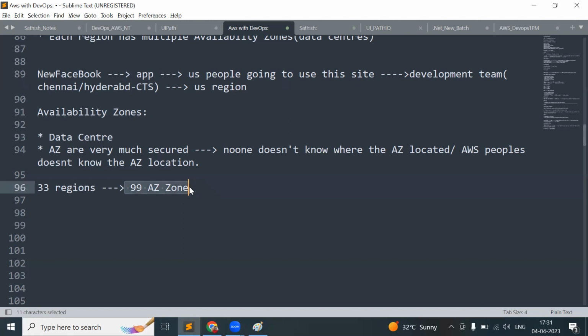For these 99 availability zones, we are not aware of the location, but we know the regions only. It is in North Virginia, or Ohio, or Singapore, or Mumbai, or Hyderabad. That only we know, but we are not sure where these availability zones are located.